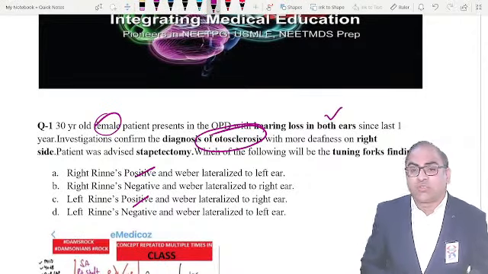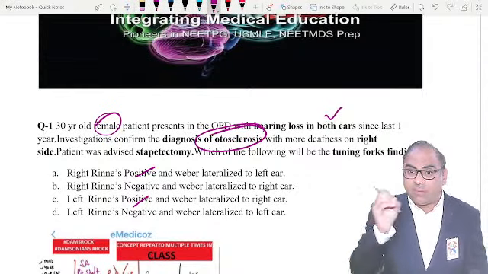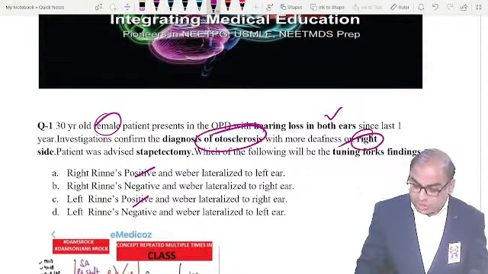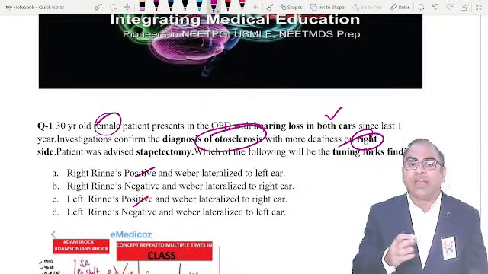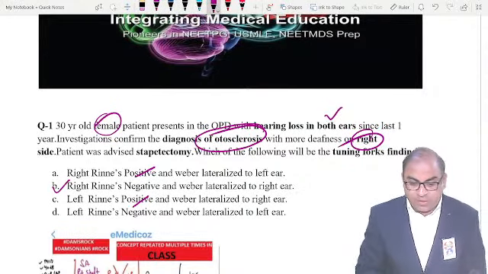Now we go to the classroom learning. What have we learned? We have learned that in Weber, conductive deafness, Weber lateralizes towards the worse ear. The examiner is telling you the patient is having more deafness on the right side. Weber will be lateralized obviously to the right side. The answer will be option B.